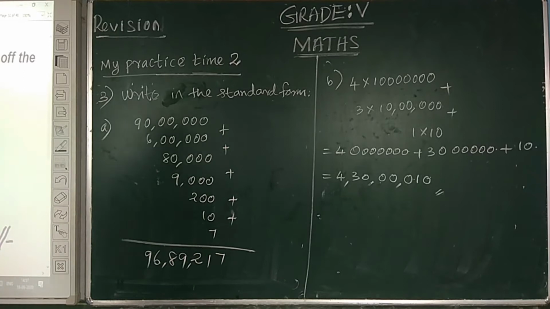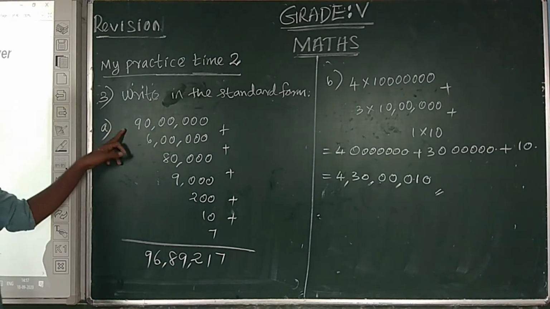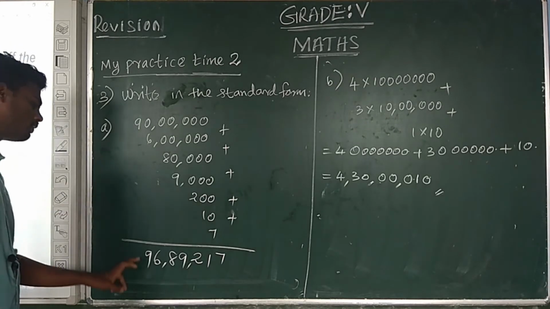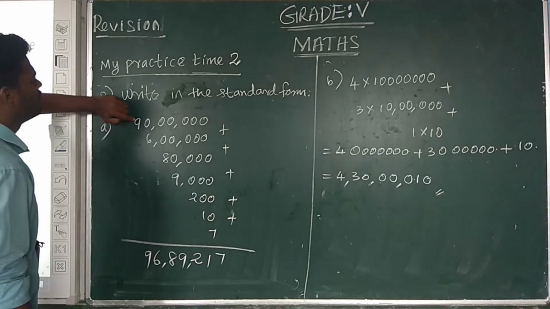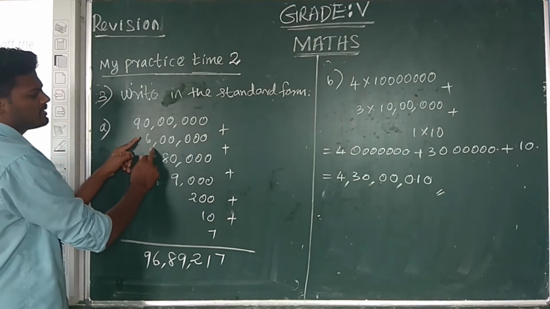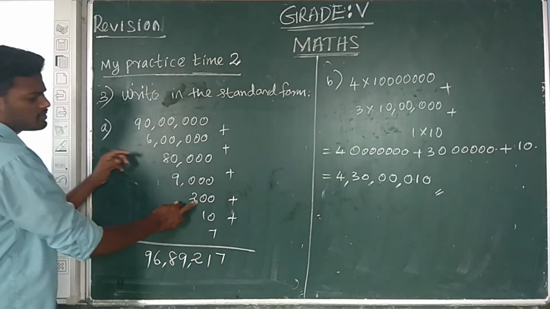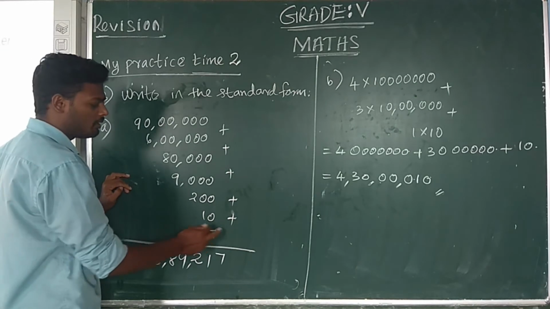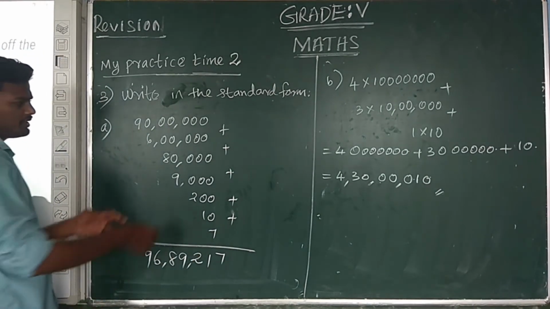Third question, write in the standard form. Given the expanded form, convert into standard form. First question, A: 90 lakh plus 6 lakh plus 80,000 plus 9,000 plus 200 plus 10 plus 7. So we write the digits.